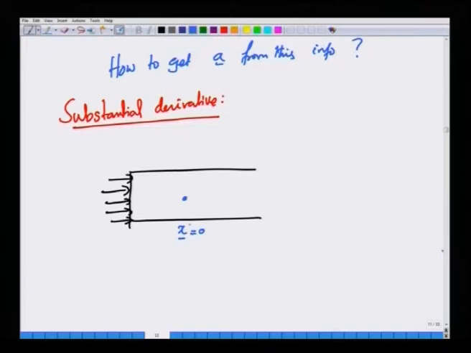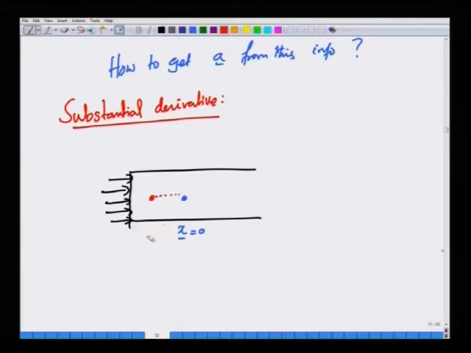At this point we had the blue particle, and at an earlier location, x equals minus delta x, we had a red particle.